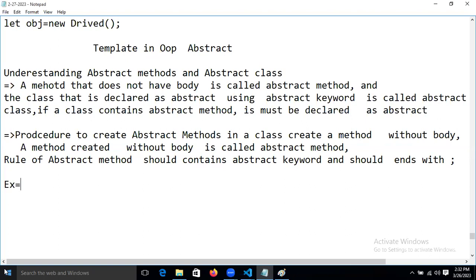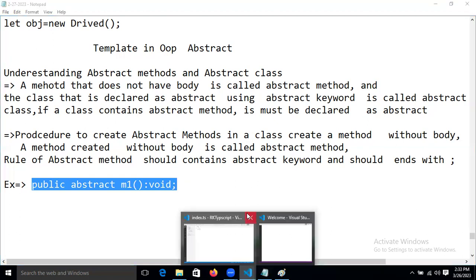For example, we will take: public abstract void M1. I'm taking the M1 method and the return type is void. This is the declaration prototype of an abstract method, guys.